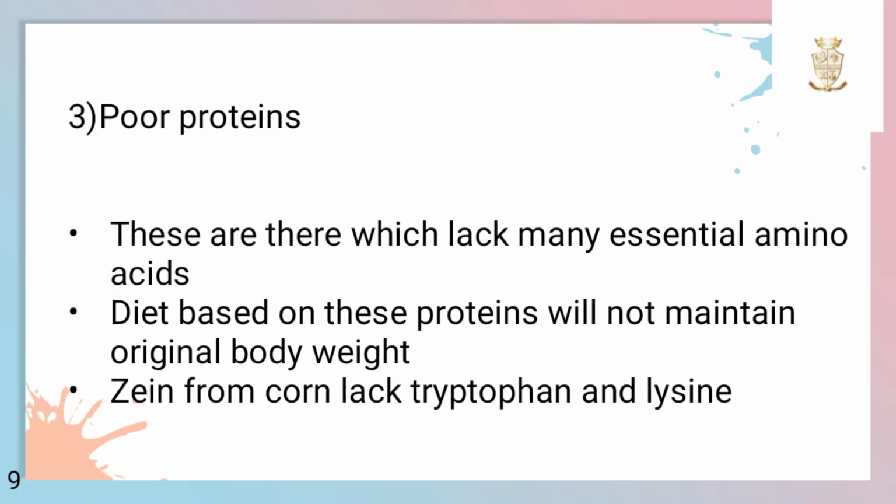Next is poor proteins. These are the proteins which lack many essential amino acids. Diet based on these proteins will not maintain original body weight. Zein from corn, which lacks tryptophan and lysine, is an example of poor protein.